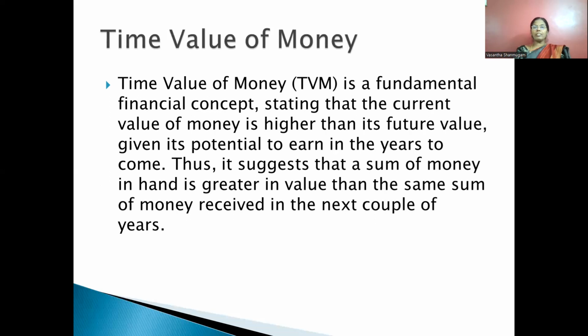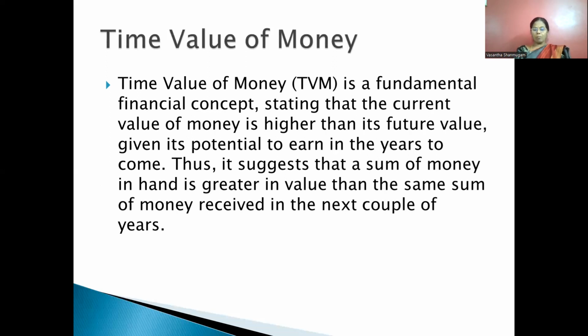So here, certainty of income is very important to measure the time value of money. One bird in our hand is worth more than two birds in the bush. In monetary terms, it means that cash today is worth more than cash in the future. Again, I repeat, in monetary terms, cash today is worth more than cash in the future.